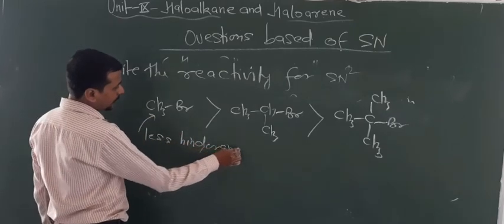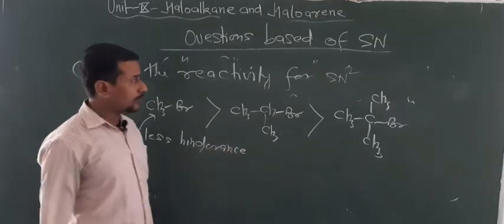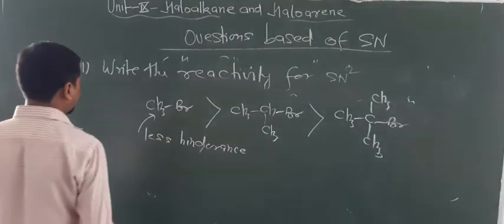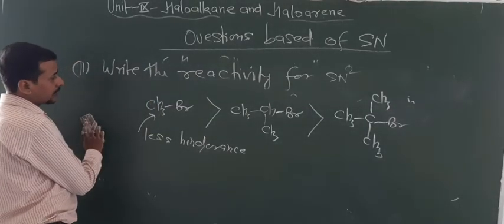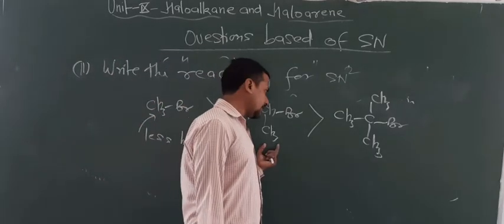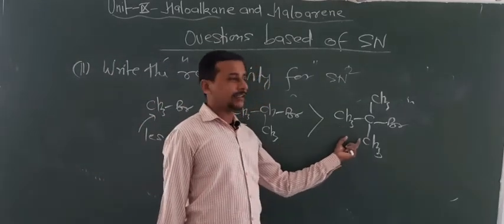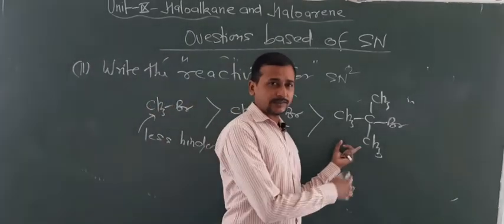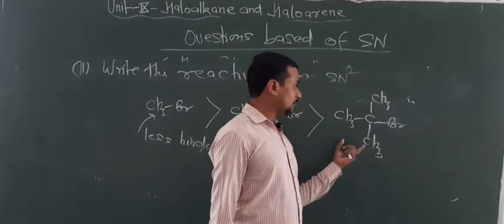Your answer for an SN2 reaction should be in terms of hindrance. Don't talk about carbocations here, otherwise your answer will be wrong. This has less hindrance in comparison to 2 degree, and 2 degree has less hindrance in comparison to 3 degree. So that's why this is more reactive and this is less reactive. About this one, I just told you, it is too slow to be measured.